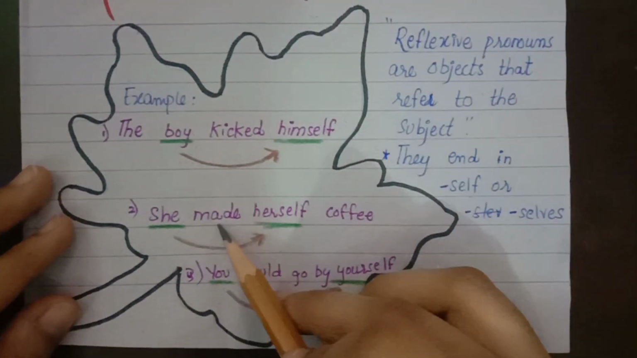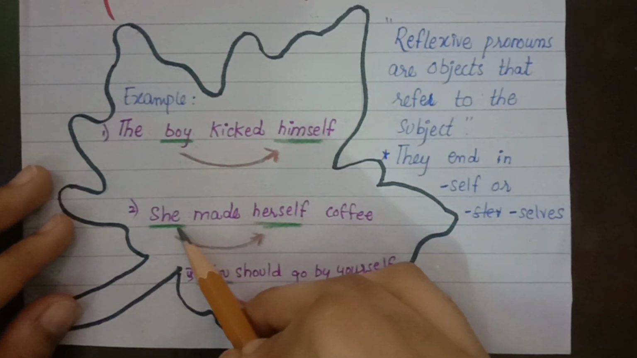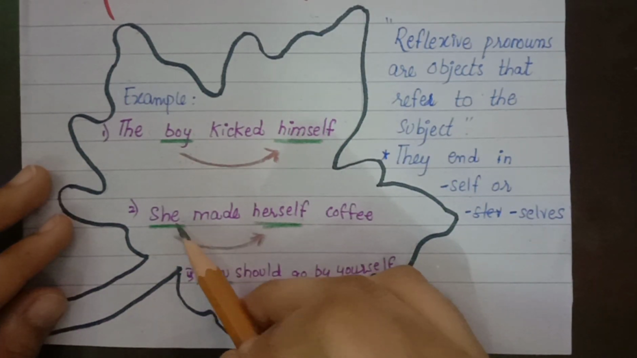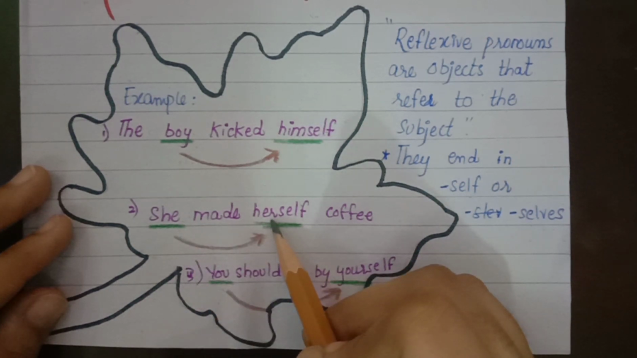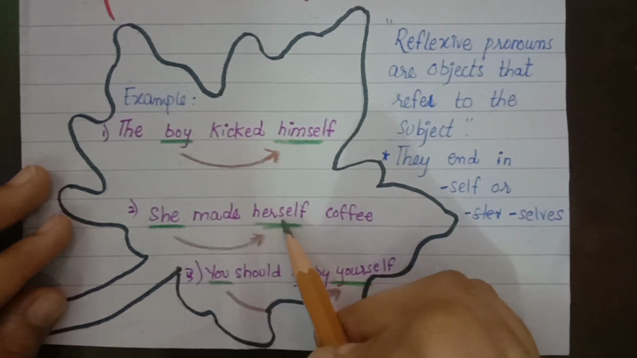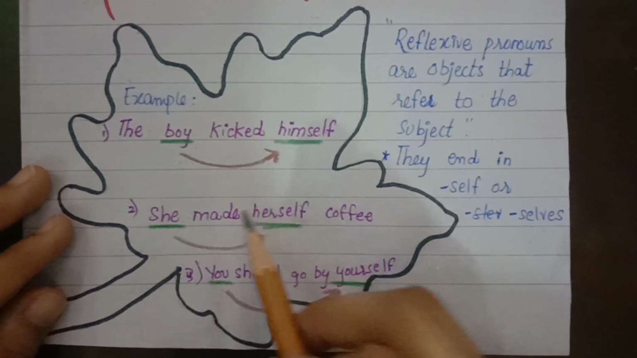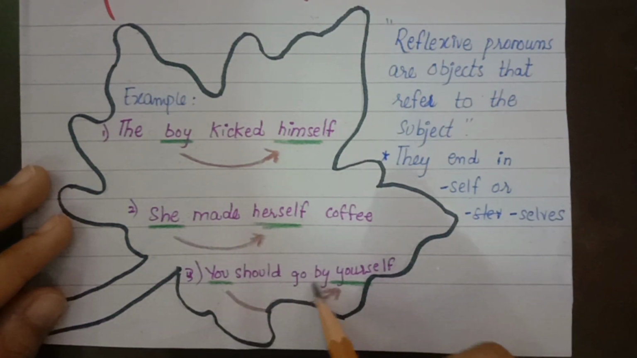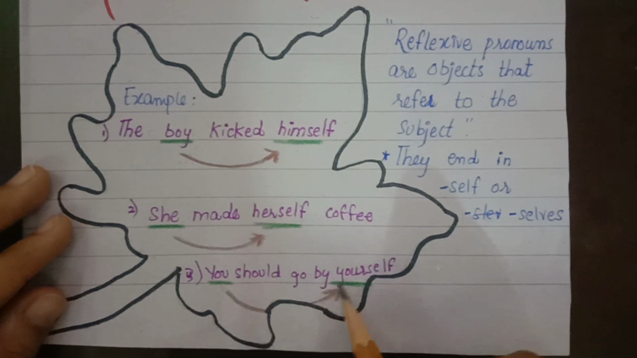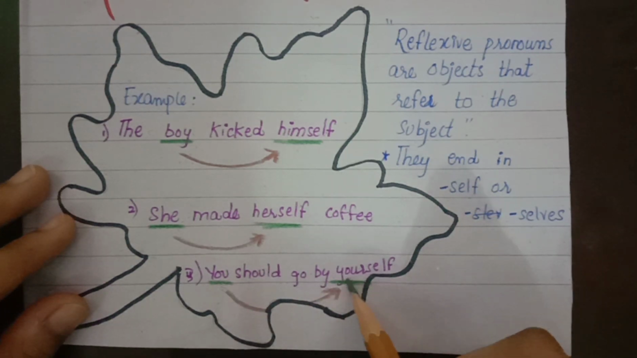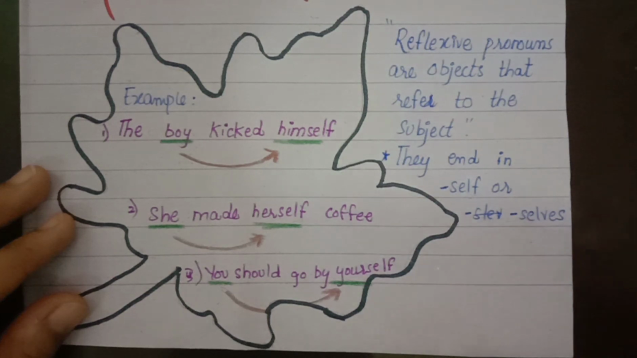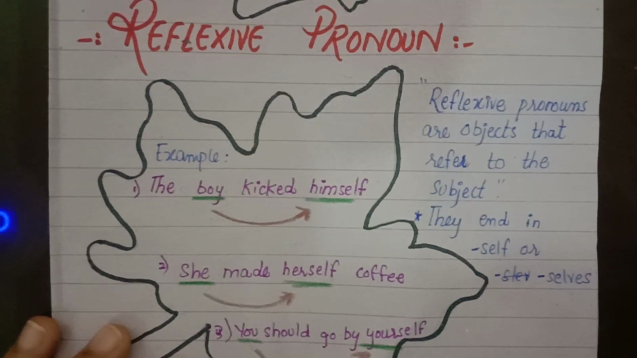Number 2 is she made herself coffee. She belongs to the feminine category, so she refers to the pronoun her, and self makes it the reflexive pronoun. She herself made coffee. You should go by yourself. You and your reflection, which is a reflexive pronoun, yourself. Also the reflexive pronouns are used to lay emphasis.